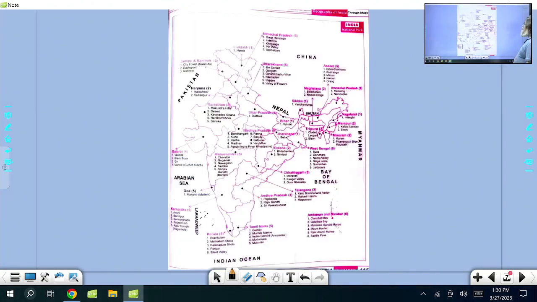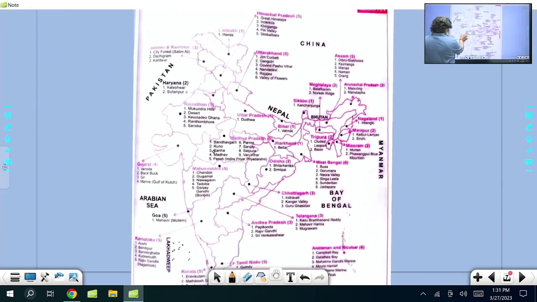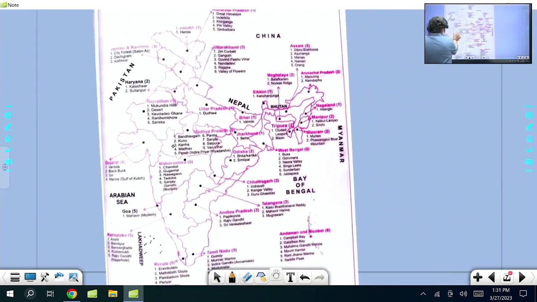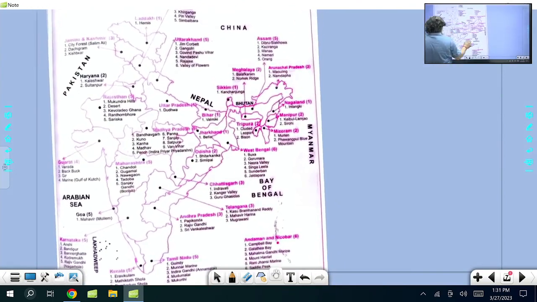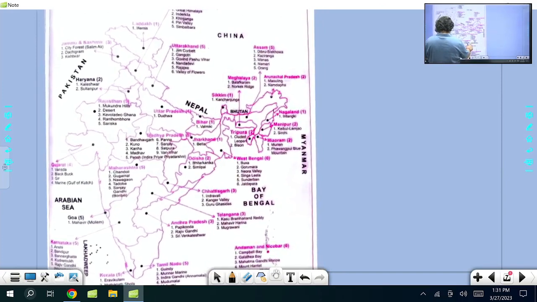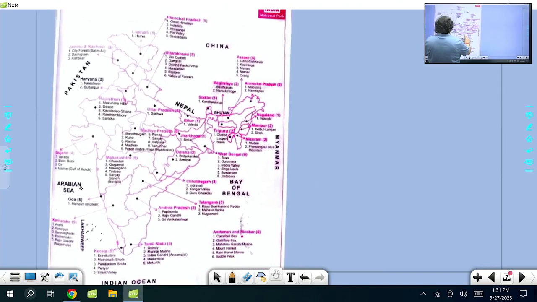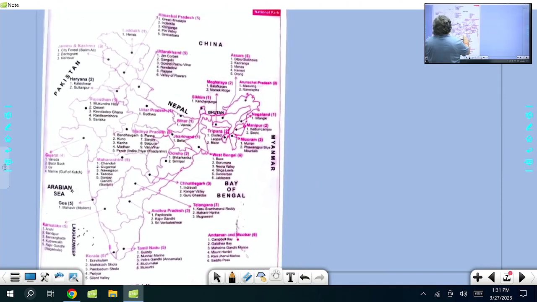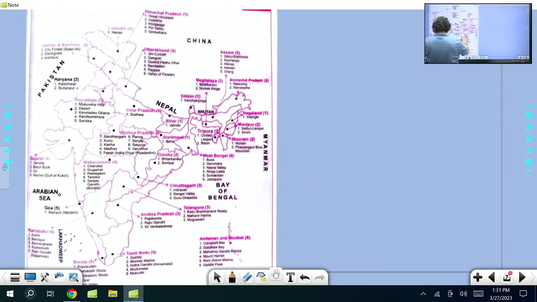See what you see here, there is a national park. I'll zoom out so that people are able to see properly. Let me just take it to one side here. All what you see is the national park.